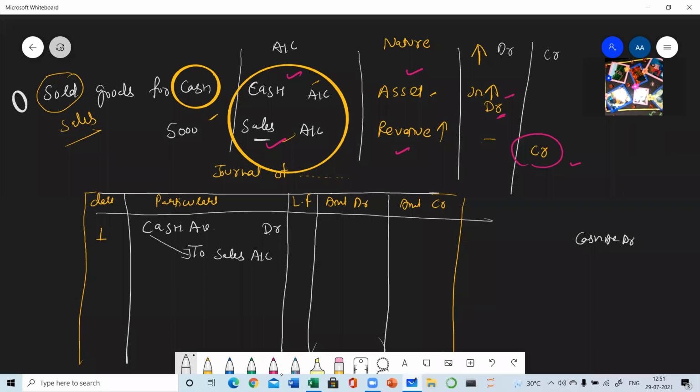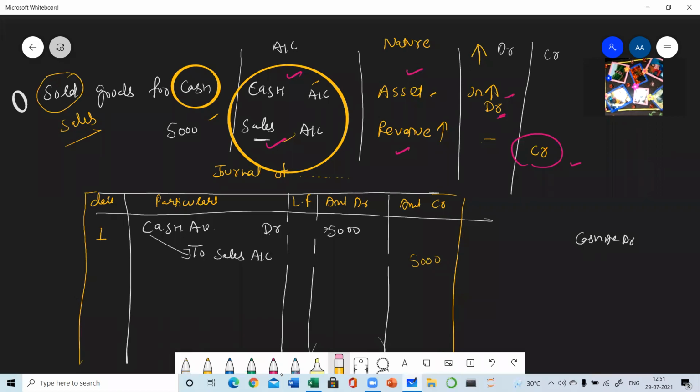Now write the amount. Suppose the goods were of rupees 5,000. The debit amount will be written here in front of this, and the credit amount will be written here in the column of credit. You need not draw these arrows. For your concept clarity, I have drawn these arrows. So you are not going to draw these arrows. Clear? So this is the debit amount. This is the credit amount.